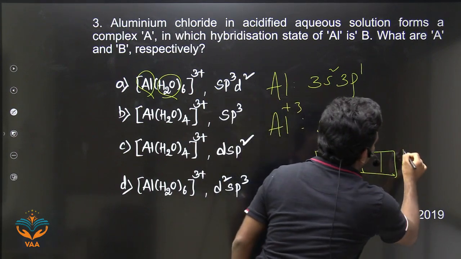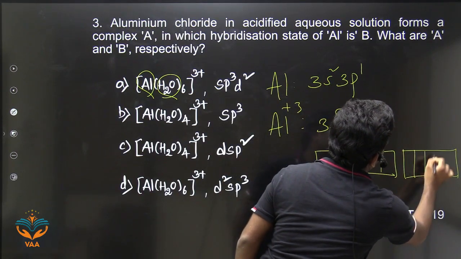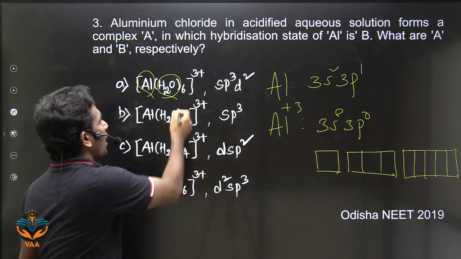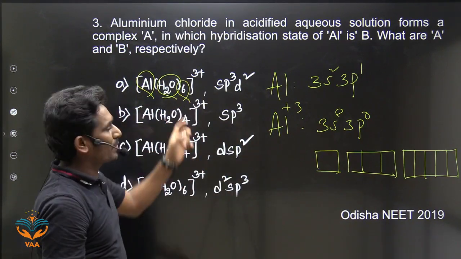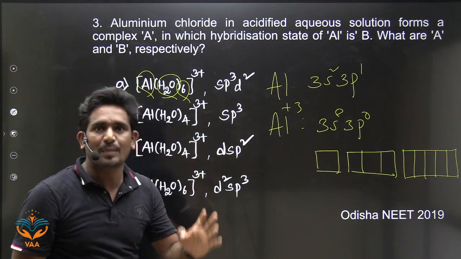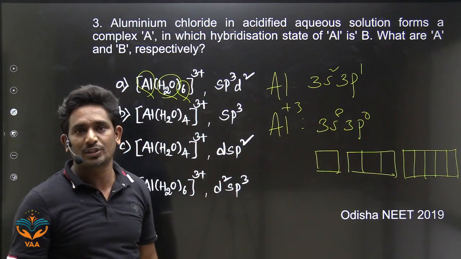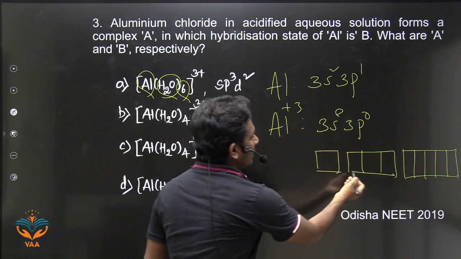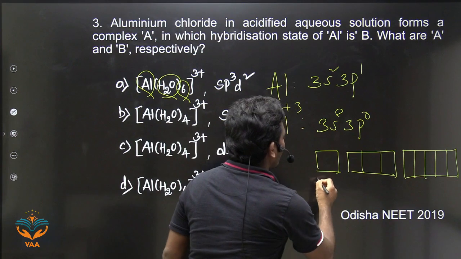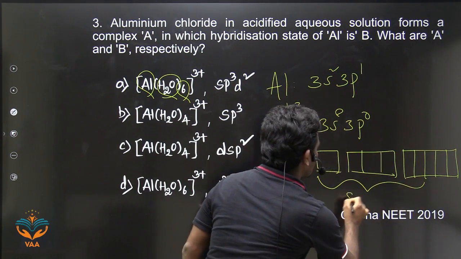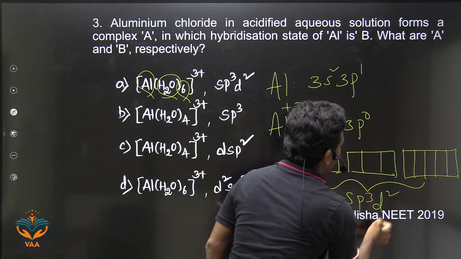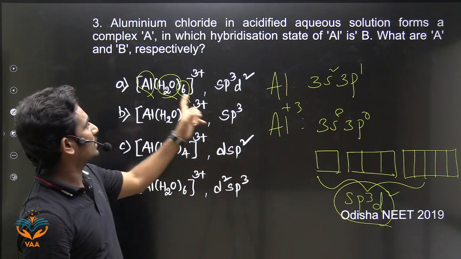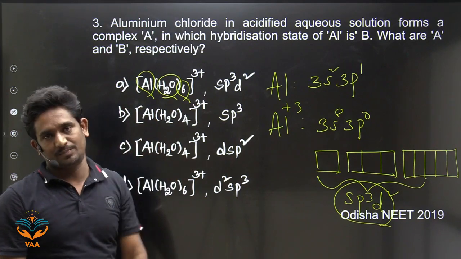And there are d orbitals also, 5 d orbitals. It is an octahedral complex, so 6 orbitals will be involved in hybridization. So what are those 6 orbitals? One s orbital, 3 p orbitals, and 2 d orbitals. So you will get sp3d2 hybridization because it is an octahedral complex.